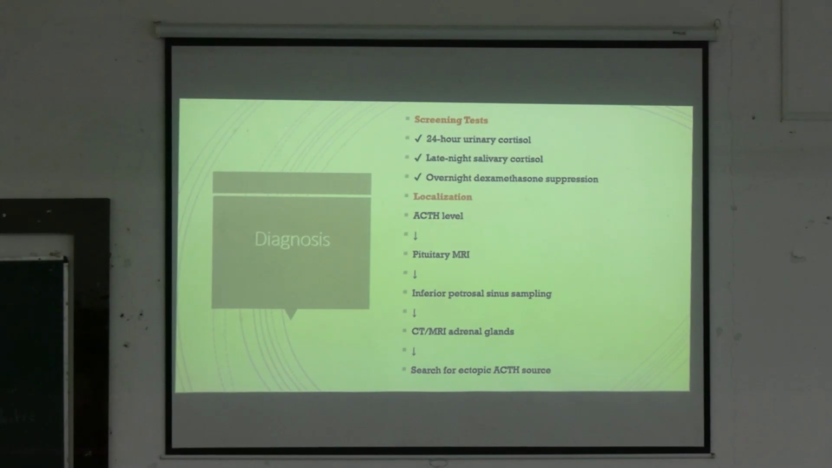One is we have to look whether it is due to paraneoplastic syndromes. For that we have to search for the ectopic ACTH source, and we also have to do the CT and MRI of the adrenal glands to look for any adrenal gland abnormality, such as tumor or hyperplasia. তাহলে imaging দরকার to know the localization. One is pituitary MRI, another is CT or MRI of the adrenal glands, and another is to search for the ectopic ACTH source. That's how we will know the root cause.